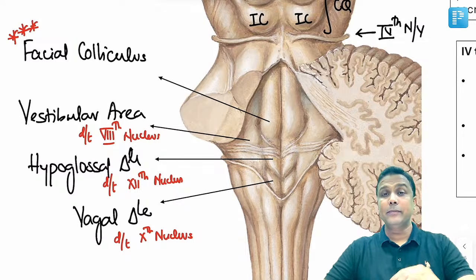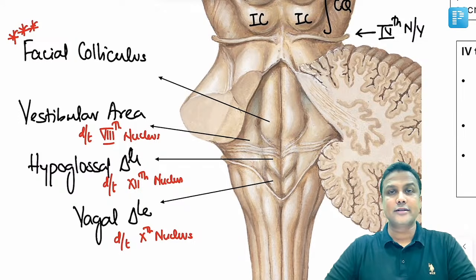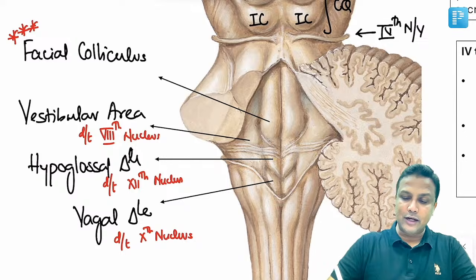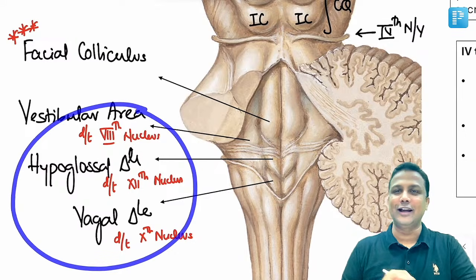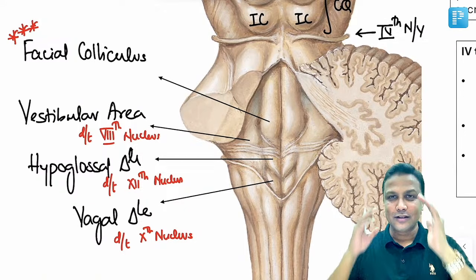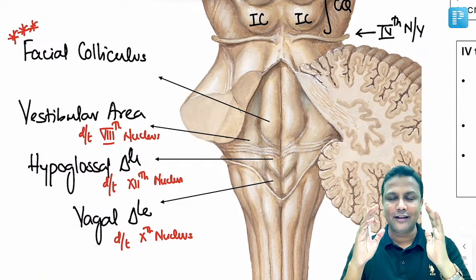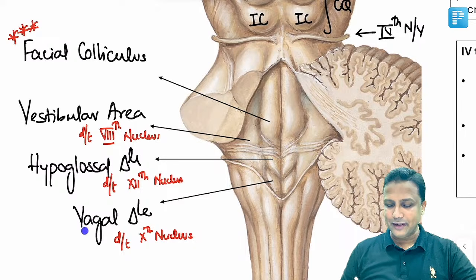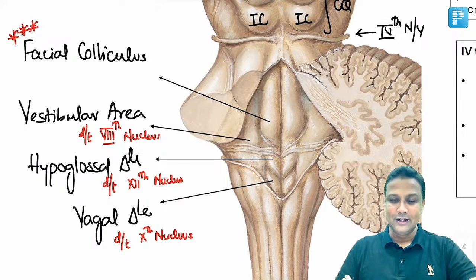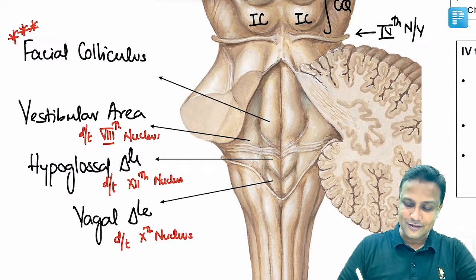My dear doctors, please pay attention that I'm writing nucleus there, not the nerve. It's nucleus. And second thing I would like to tell you is that please forget about all these things. Examiner will never ask you. Now you might be like, sir, why are you telling like that? Of course, please study smartly. Think like an examiner. Already नाम में लिखा है vagal triangle, तो obviously vagus nucleus होगा. क्या examiner ऐसे सवाल पूछेगा? बिल्कुल नहीं.